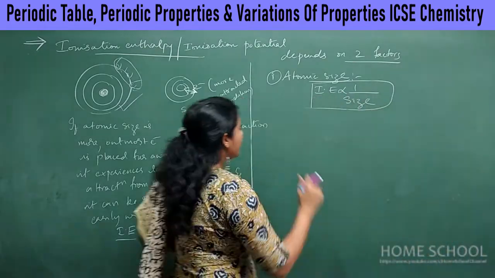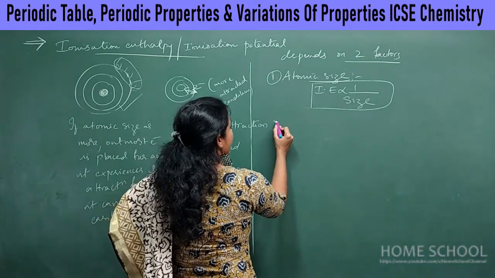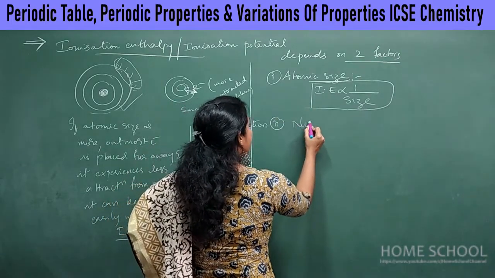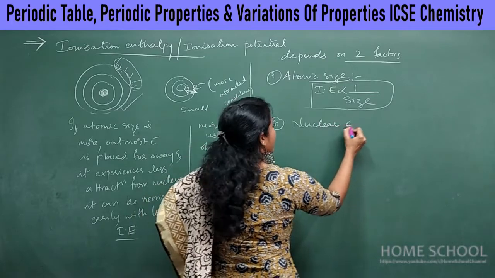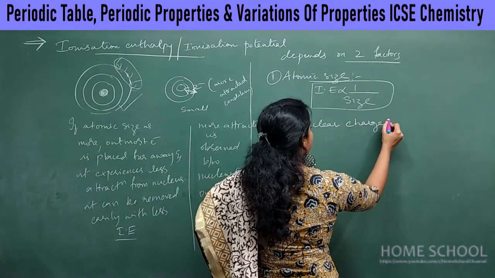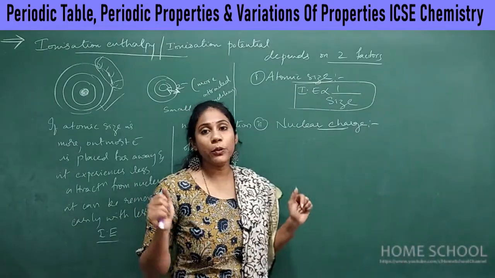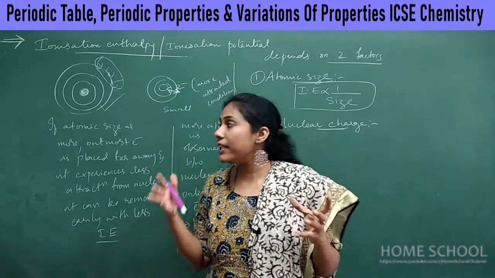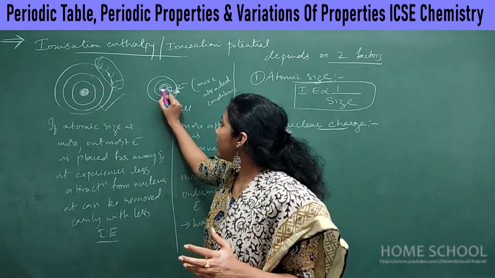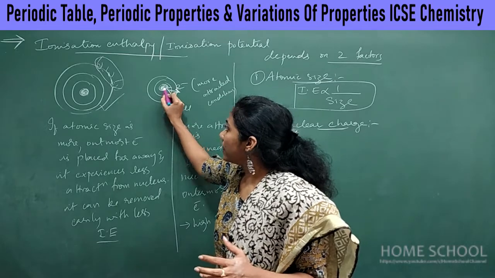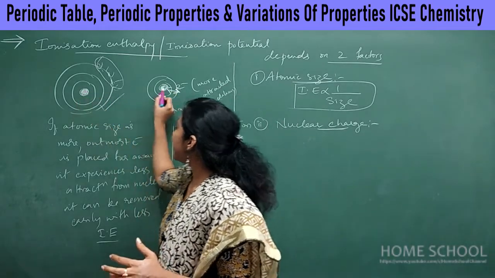And the second factor on which ionization enthalpy depends is nuclear charge. We all know what we mean by nuclear charge. It is the total positive charge of the nucleus, so it depends on the number of protons present inside it.